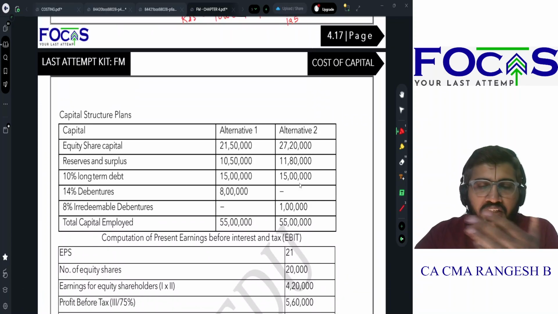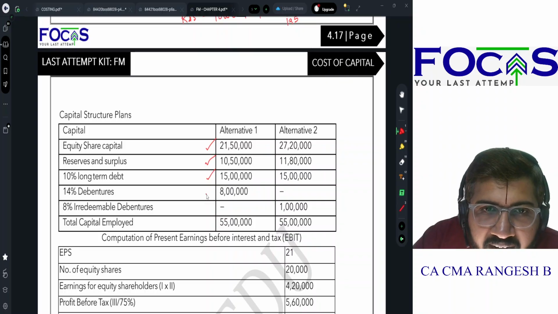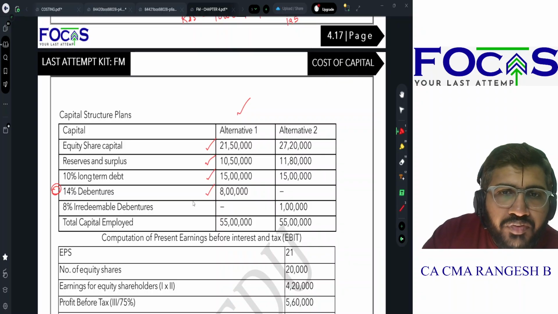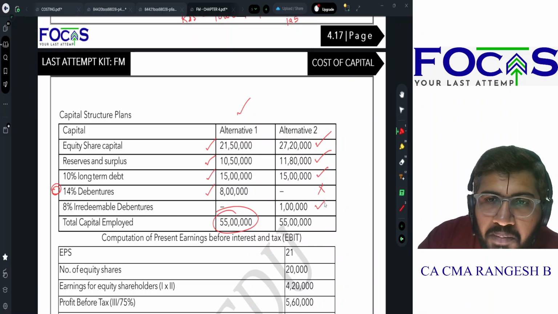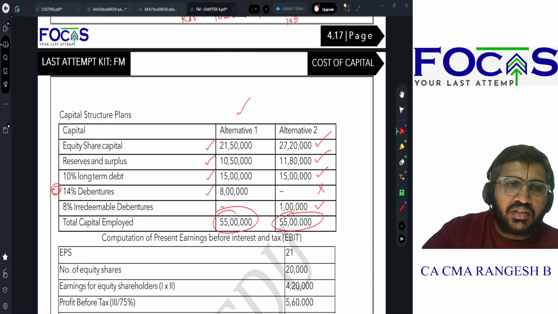So my capital structure will be 21,50,000 equity, 10,50,000, 15 lakhs 10% debt which I already have. அது தவிர 8 lakhs 14% debentures issue பண்ணுவேன் if it is alternative 1. Total capital employed will become 55 lakhs. Alternative 2 இருந்ததுன்னா equity share capital we have calculated 27,20,000, reserves and surplus 11,80,000, 10% long term debt already இருக்கிற 15 lakhs அப்படியே இருக்கும், 14% debentures எதுவும் கிடையாது, அதுக்கு பதிலா 8% irredeemable debentures will be there for 1 lakh rupees. So total is 55 lakhs.